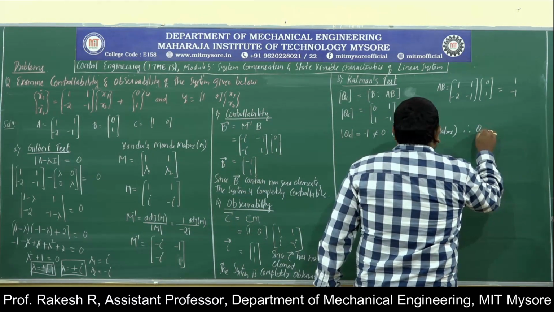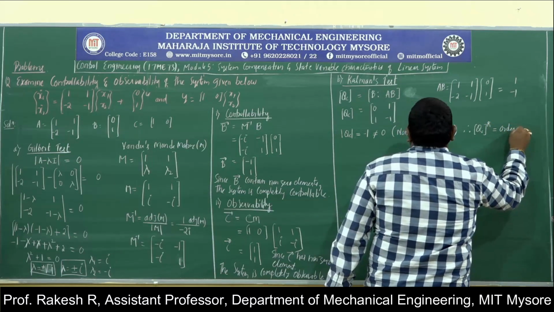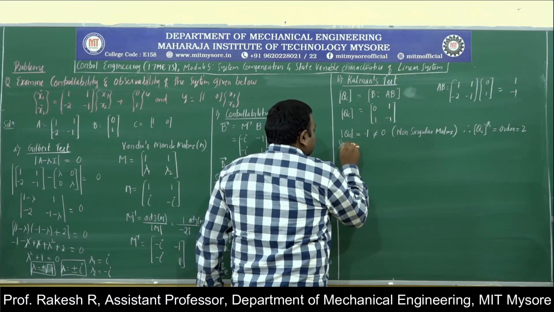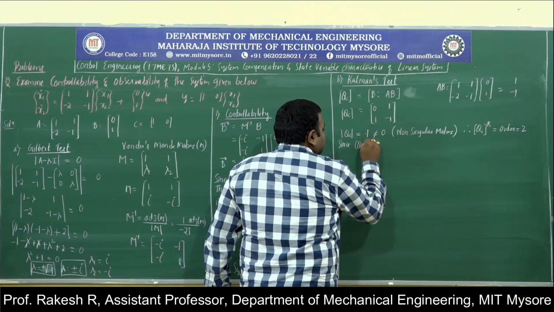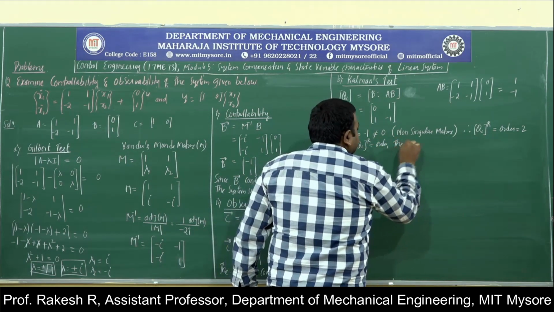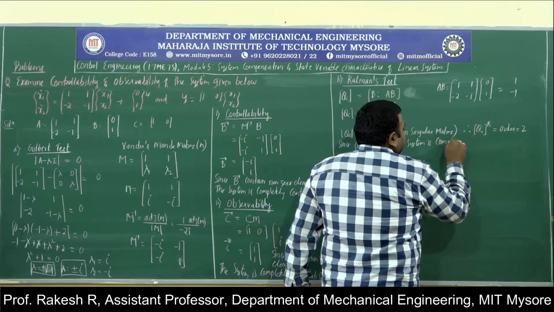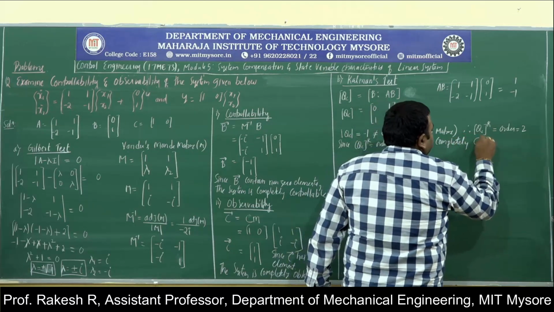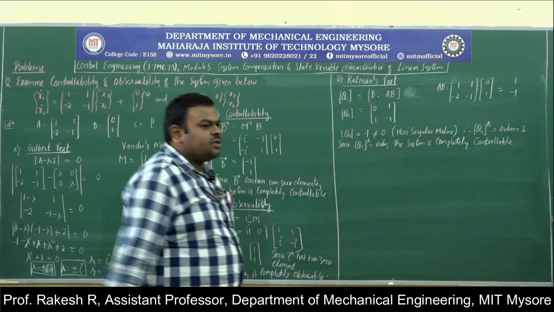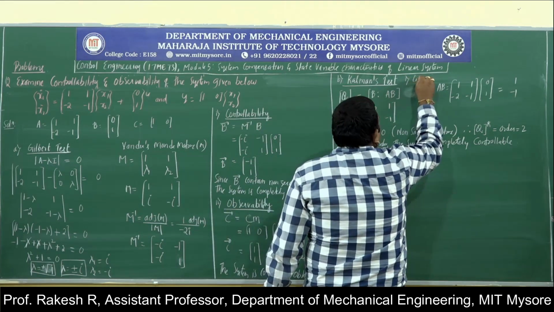Therefore the controllability composite matrix rank will be equal to the order, that is 2. Since the rank of Qc is equal to the order, the system is completely controllable. Next, again, this is a test for controllability.